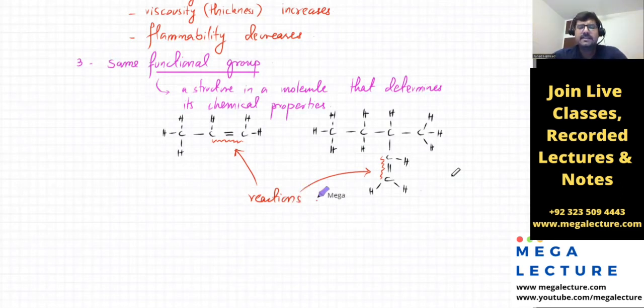Okay, we'll do the reactions later, but what I'm trying to state is to keep it simple. The general idea is that you've got a big molecule, but not the whole molecule undergoes a reaction. It's just certain portions of the molecule that undergo reactions. These are known as functional groups, the parts of the molecule that undergo reactions. A common reaction is with bromine, known as a bromination reaction. The bromine molecule comes and reacts with this part. The bromine molecule will also go and react with this part. So that's the functional group.